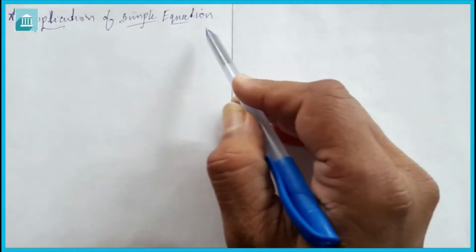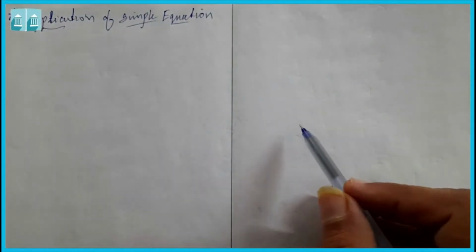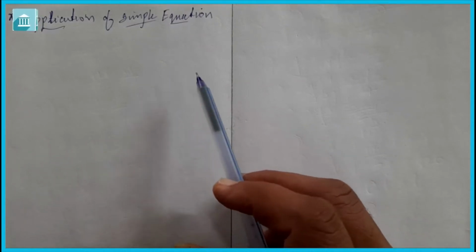Pranam dear student. Till last session we had learned about simple equations, solution of simple equations, how to solve simple equations. Now today in this session we are going to learn application of simple equations, means how we can apply simple equations in our real life situations. There are many situations where we can apply this simple equation to find out age, or when we are playing. When two players are playing and asking different questions, at that time while finding age or to get the numbers, we will use this simple equation.